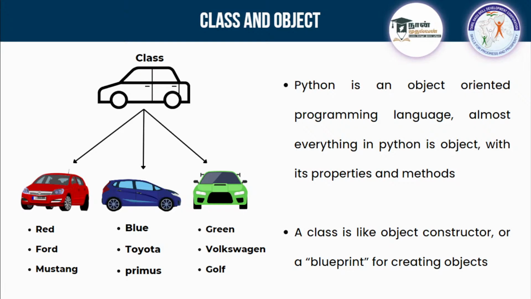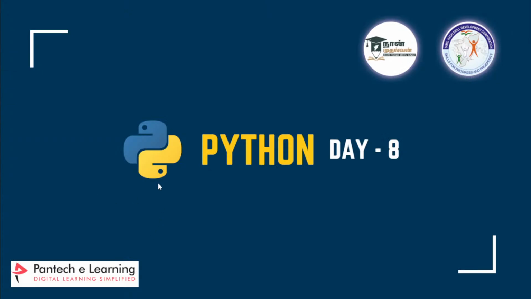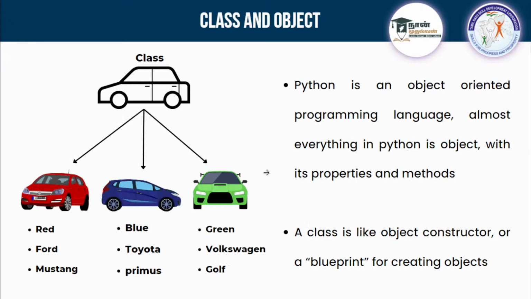With its properties and methods, we are using that. That's what they are saying. So what is this class? Class is like a blueprint. See here, I am having a class, and this is like a blueprint. To use a class, you need to create an object. Imagine this is an object, this is an object, and this is an object. So there are three different objects. You can have one blueprint, but you can create many things with different properties. That's the general representation of class and object.